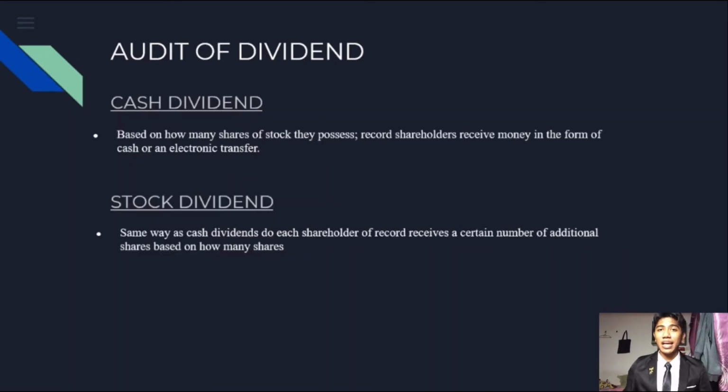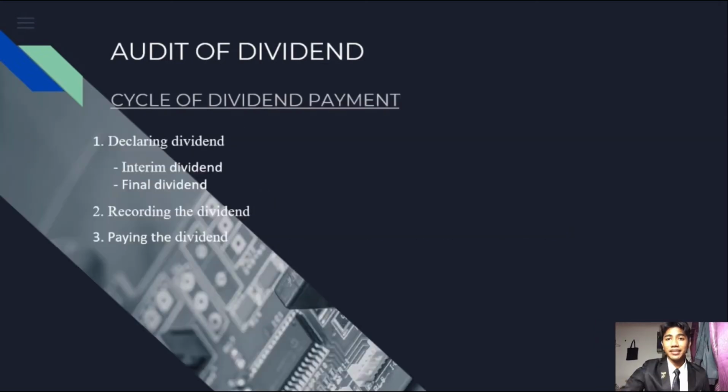Now we go to the types of dividend. There are two types of dividend, which are cash dividend and stock dividend. Cash dividend implies every transaction will use cash, while stock dividend will imply additional shares for each shareholder. There are three cycles of dividend payment. First is declaring dividend payment, which are interim dividend and final dividend. Next is recording the dividend, and the last is paying the dividend.